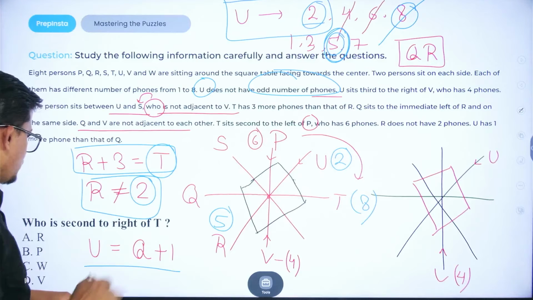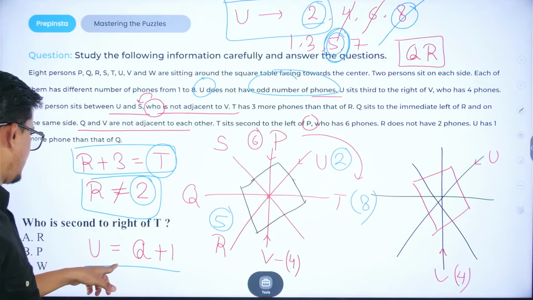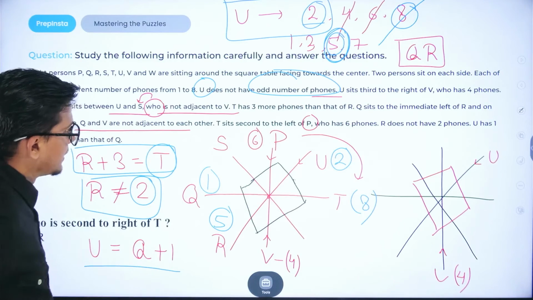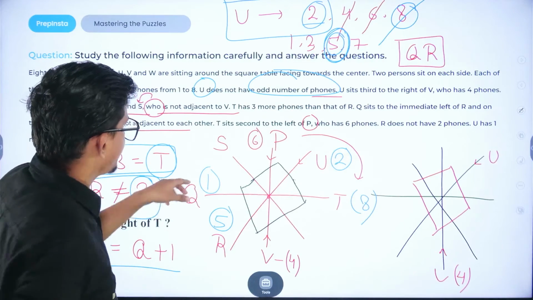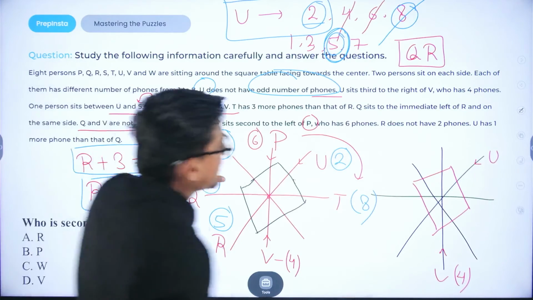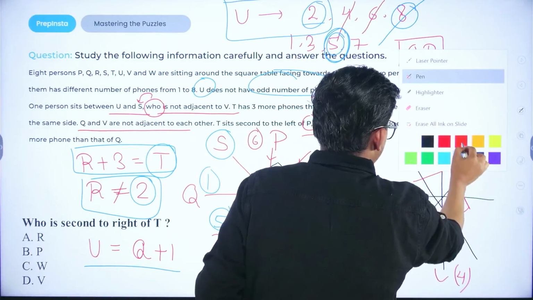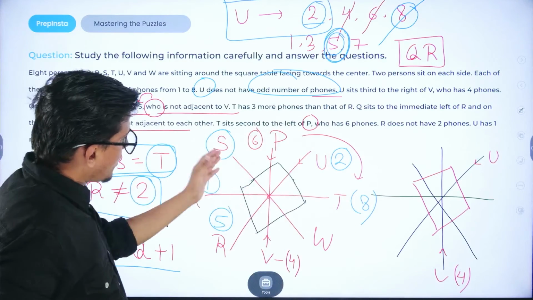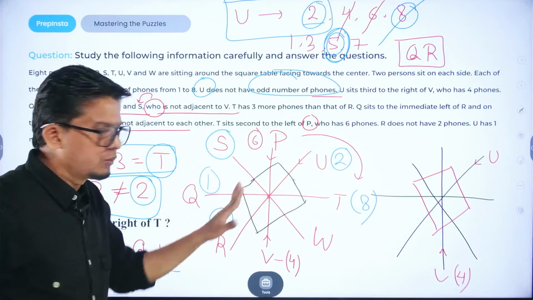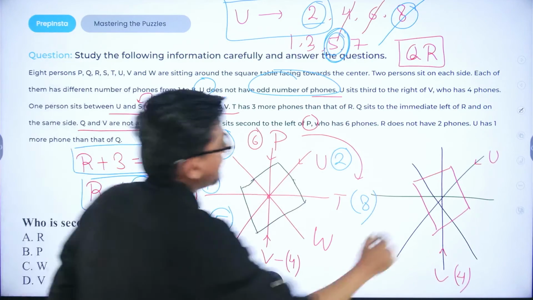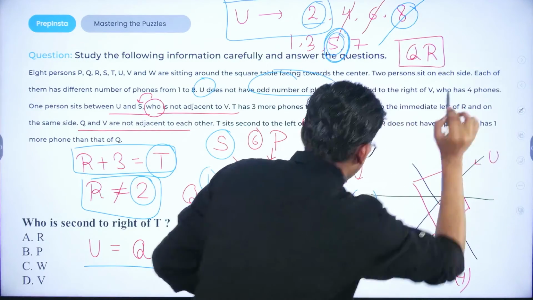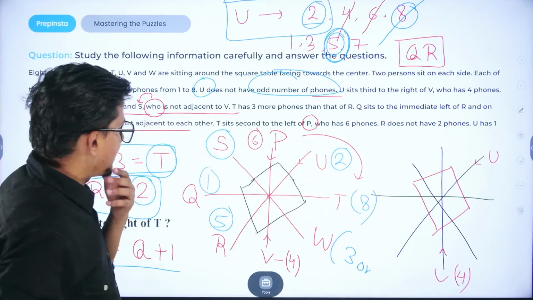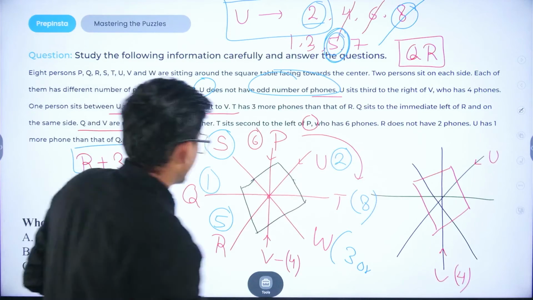If U has 2 phones, then Q will have 2 minus 1, that is 1 phone. Now we are left with 2 people. S is already here, and we are given 8 people. Only W was left. Now, we are not sure about the number of phones that S and W have. S and W might have them interchangeably, that is, only 3 and 7 are left, I guess. Now, 7. Okay.